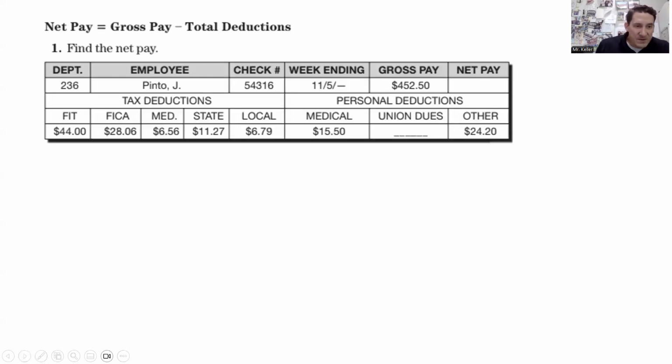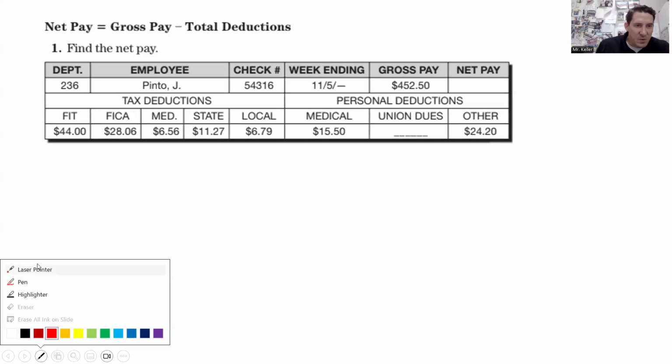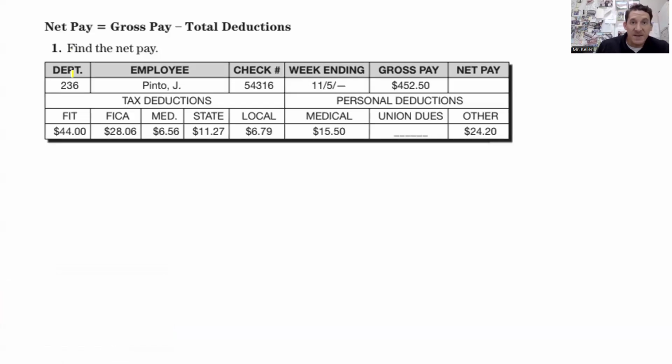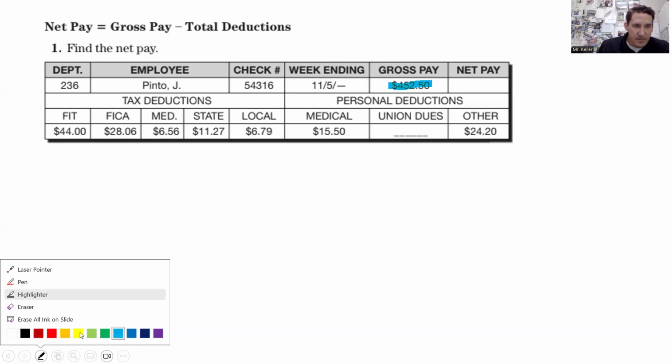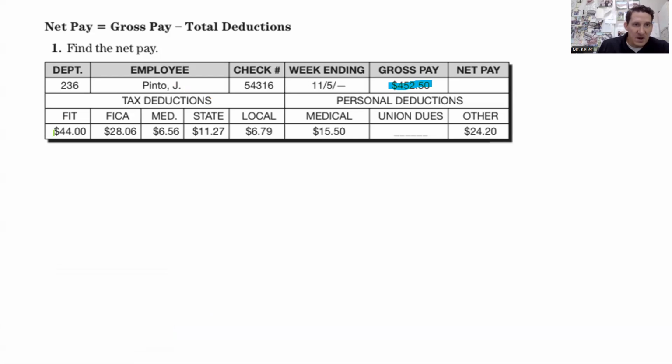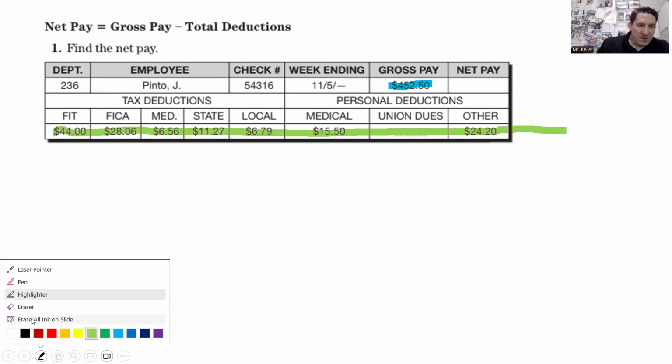So real simple. What we have here, we are going to find the net pay. So we have this pay stub of Jay Pinto, has all this information. First thing we're going to find is the gross pay that is up here. And then all the deductions are down here. So federal income tax, Social Security, Medicare, state, local tax, medical insurance, no union dues, and then other. I'm going to extend that a little bit because we're going to be using the whole thing.